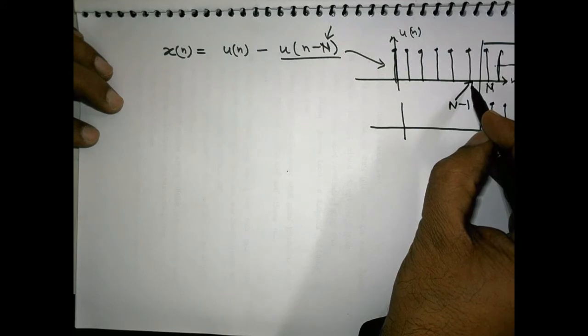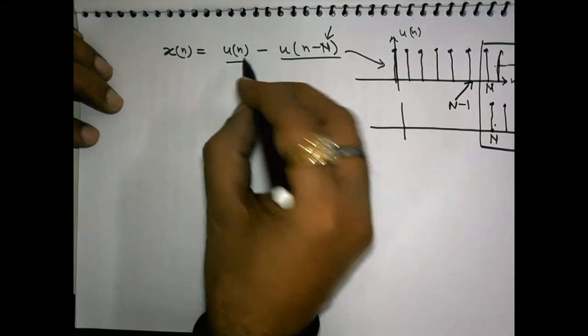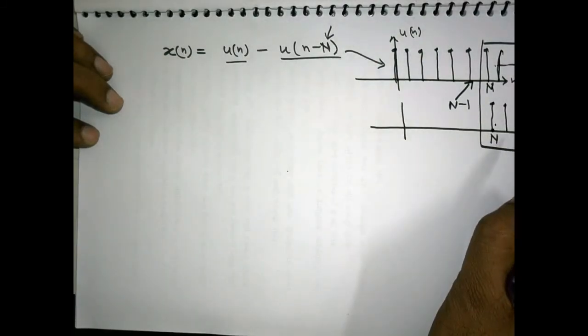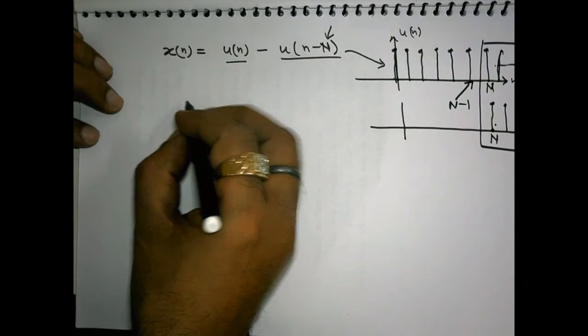Now, this is a finite duration sequence. u[n] is an infinite duration sequence. u[n minus N] is also an infinite duration sequence. It is one sided, no problem, but it is infinite duration. Okay. Now, let us evaluate.